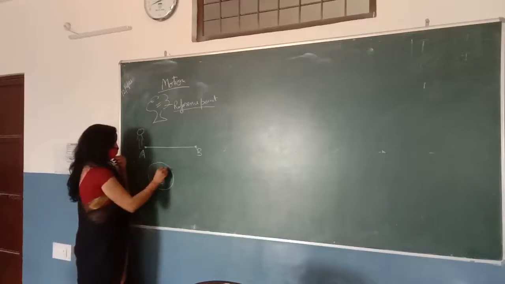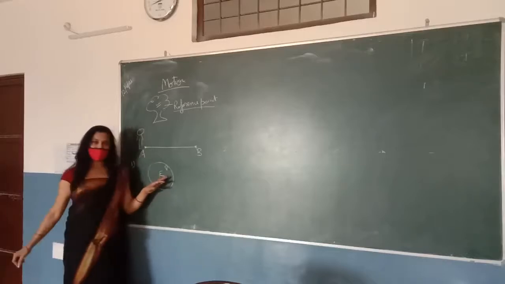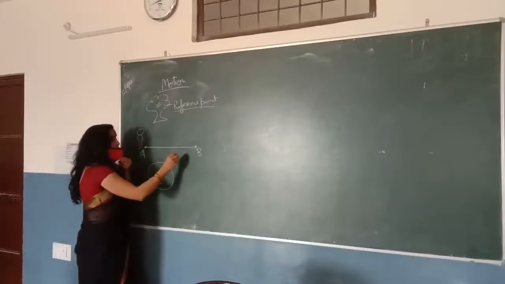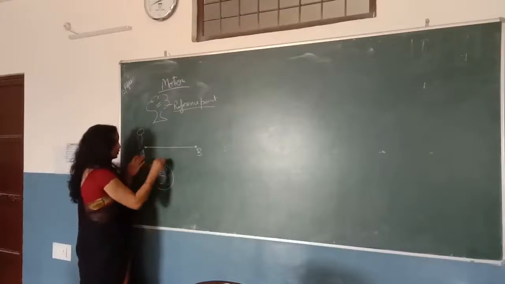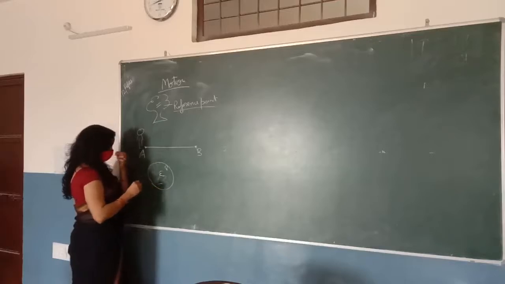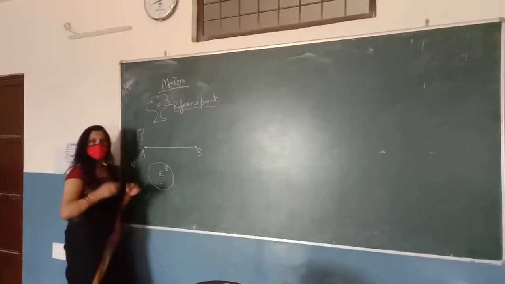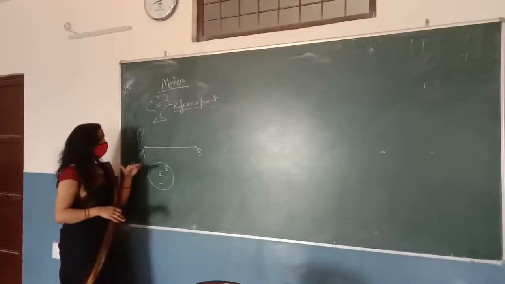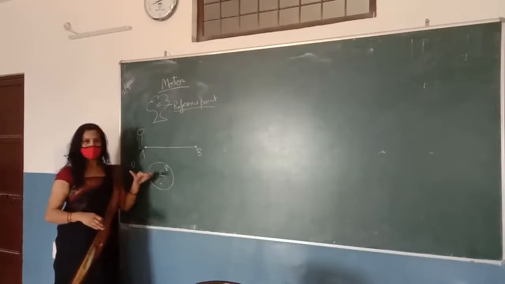So this tree is stationary here on the earth. But if we look from the universe, with respect to the universe, this earth is in motion. So it means this tree is not at rest, it is actually in motion. So that's why we can say that rest and motion are the related terms.